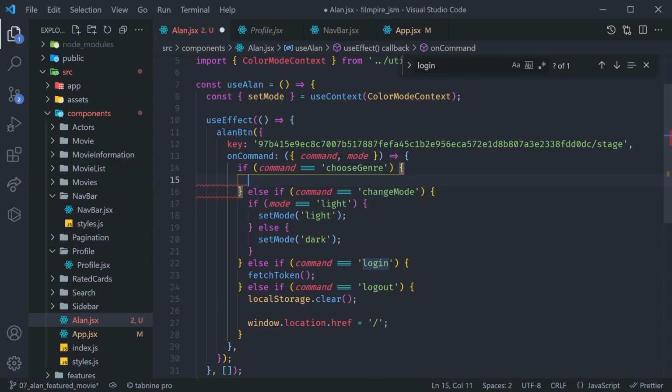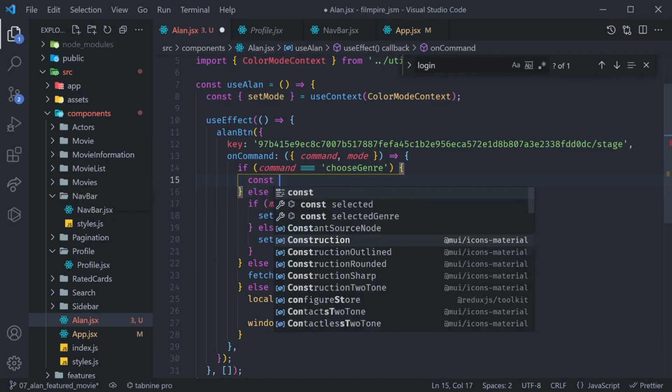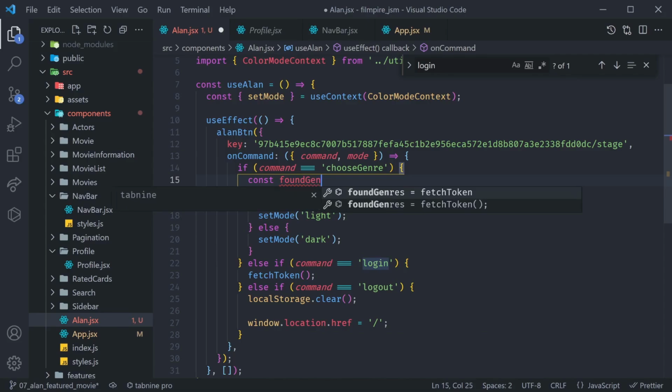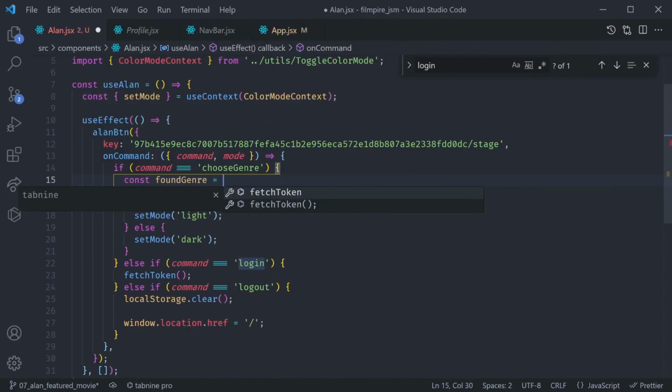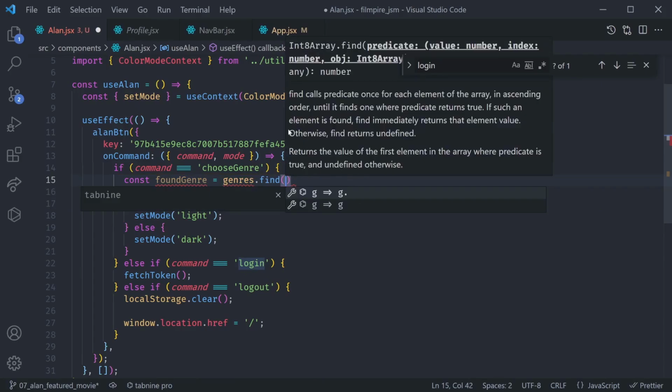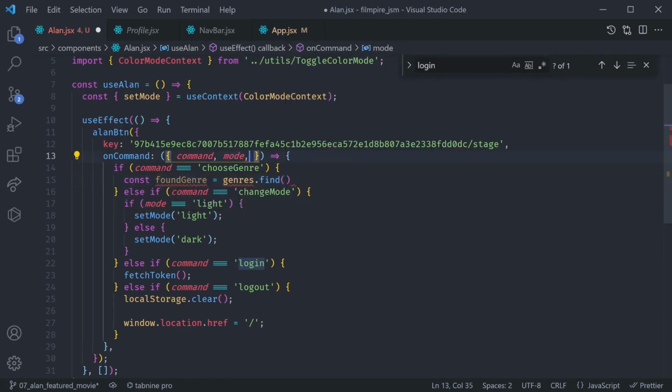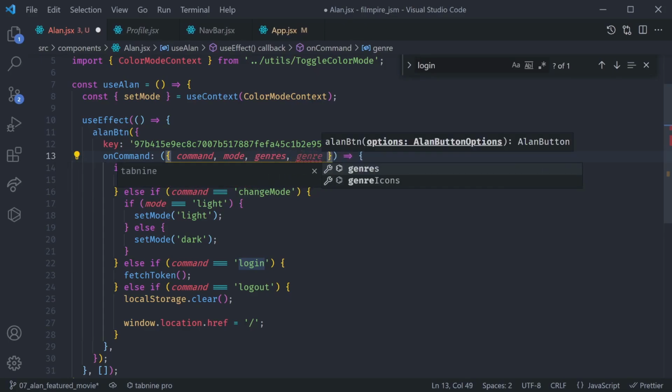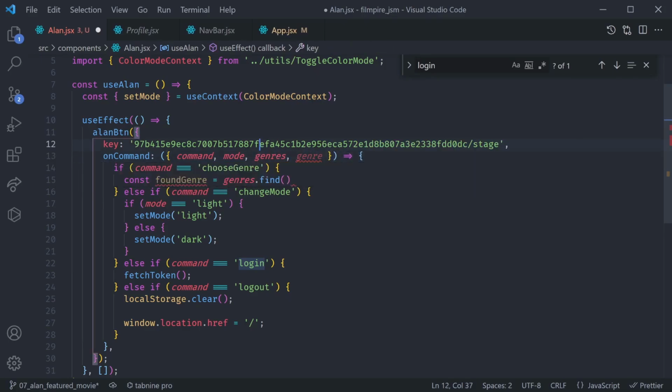So now what do we want to do? Well, we have to check if the genre that the user requested actually exists. So we can say const foundGenre, and that's going to be equal to genres.find. Now keep in mind, we're getting all of these variables from here. That's going to be genres, genre, and that's all that we need for now.